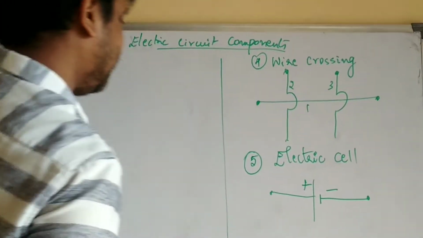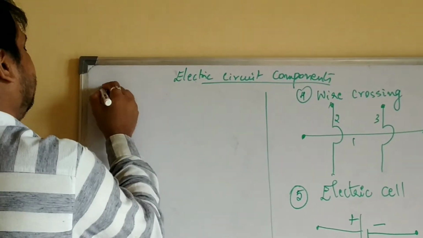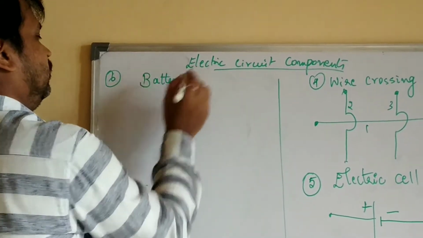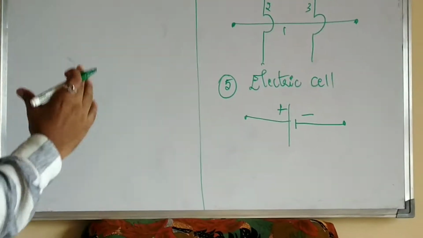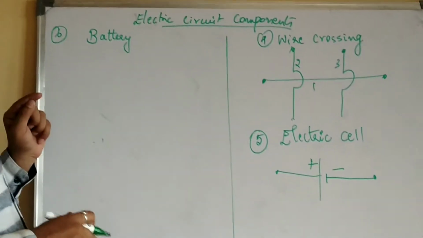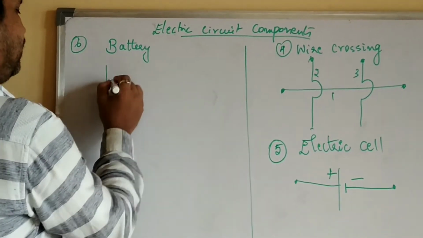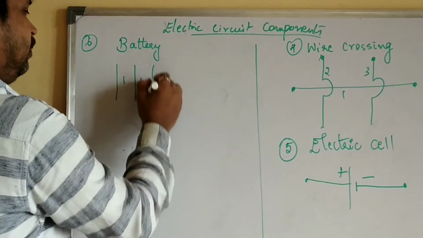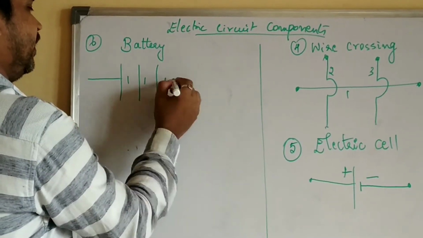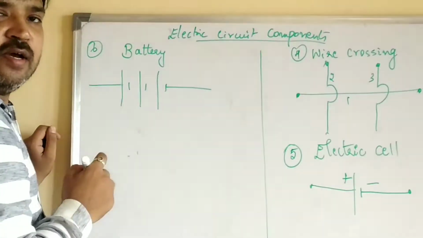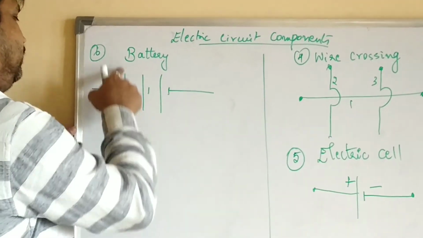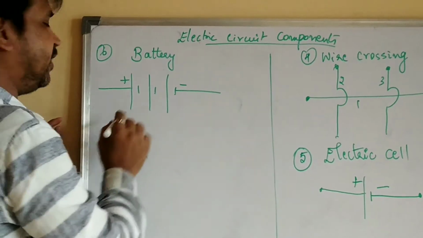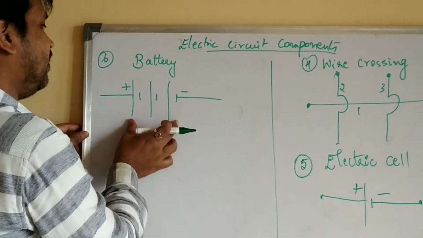After the cell, next is the battery, or electric battery. A group of cells forms the battery. Now see here, this is one cell, one more cell, one more cell connected. This forms the battery, right? For this, the first line is positive and the last small line is negative. That's it. Don't write in between. This itself will tell the battery.